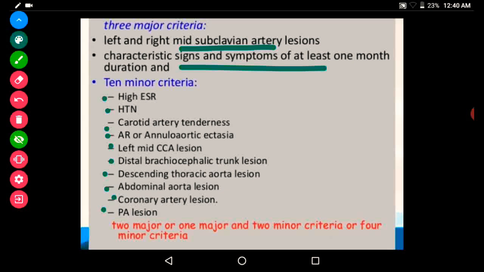For diagnosing Takayasu arteritis, there must be two major and one minor criteria, or one major criterion and four minor criteria present.